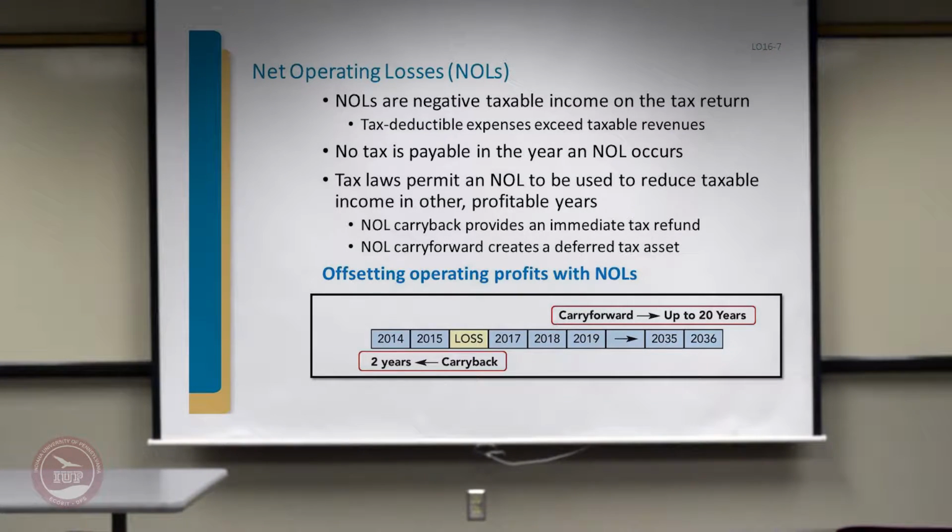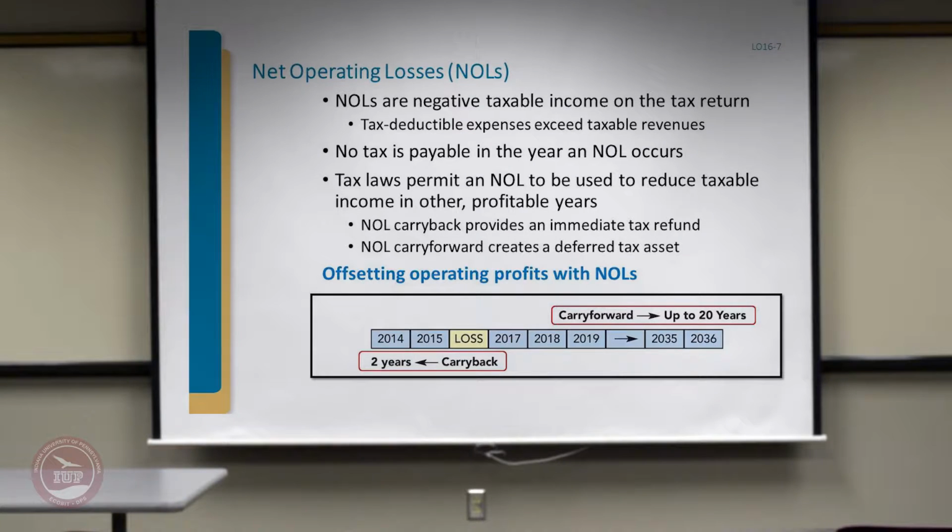Whenever there is a negative taxable income on the tax return, that basically means your tax deductible expenses have exceeded the taxable revenues. So your taxable expenses have exceeded taxable revenue, and it creates a loss. The interesting part is there is no tax that needs to be paid on the net operating losses. No taxes are payable.